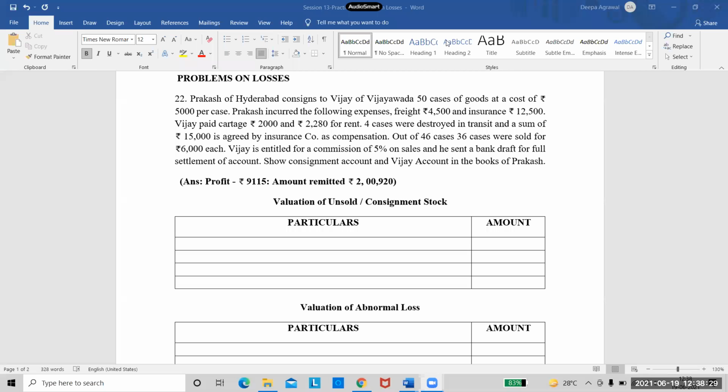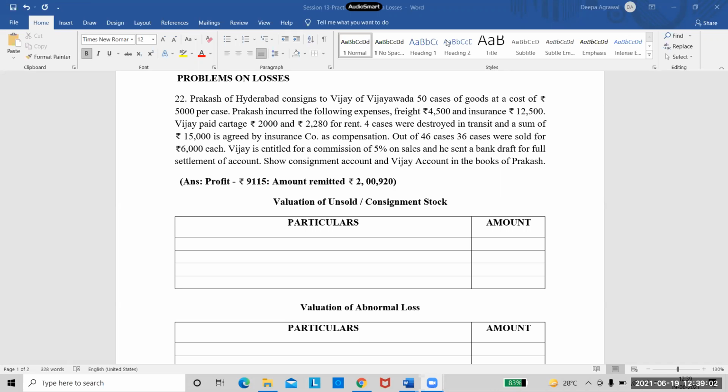So this is our next problem, question number 22. Prakash of Hyderabad consigns to Vijay of Vijayawada 50 cases of goods at a cost of rupees 5,000 per case. So Prakash is the consignor, Vijay is the consignee. The goods sent on consignment are 50 cases and all these goods have been sent at cost price. There is no invoice price here, so we will not take the extra entries for invoice price. And the number of goods consigned is 50 cases.